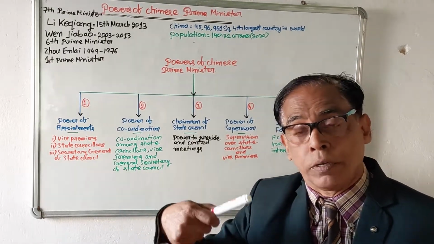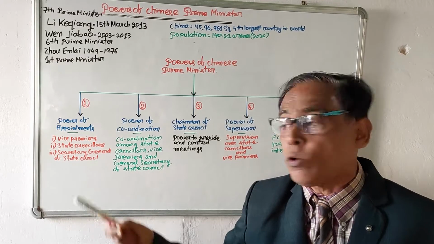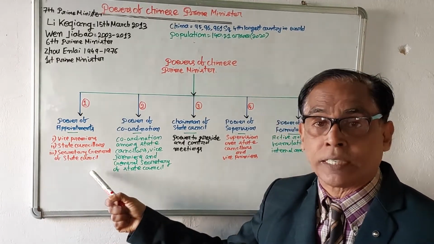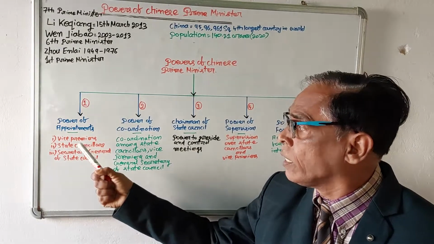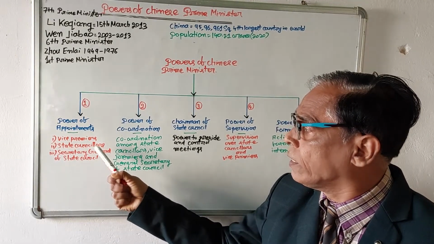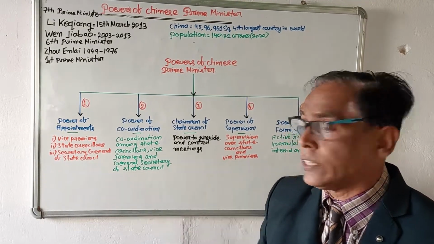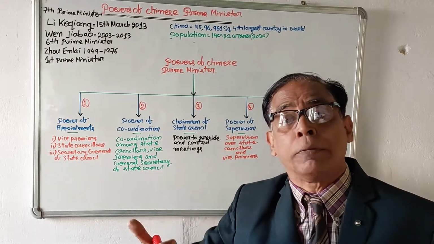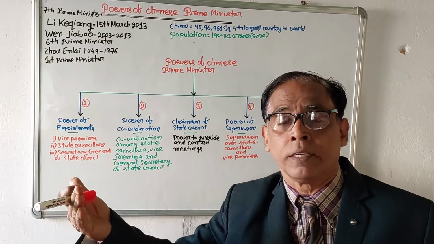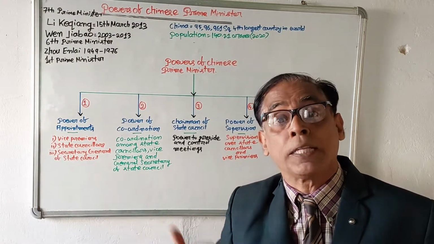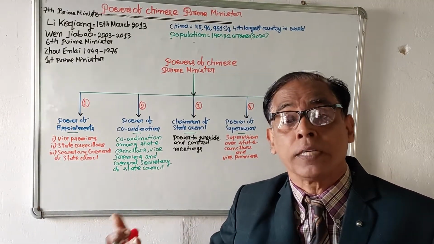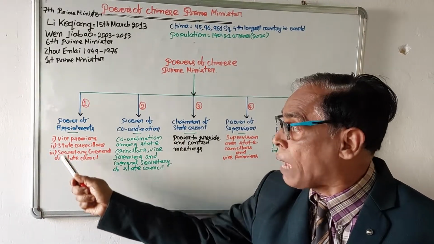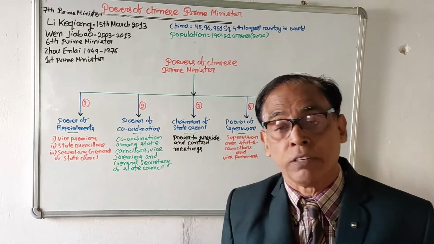He plays a very important role in the appointments of vice premiers, state councillors, and the secretary general of the State Council. Because the names of vice premiers, state councillors, and the secretary general of the State Council are suggested by the Prime Minister to the National People's Congress, which will appoint them formally. So the Prime Minister plays a very important role in the field of appointment.